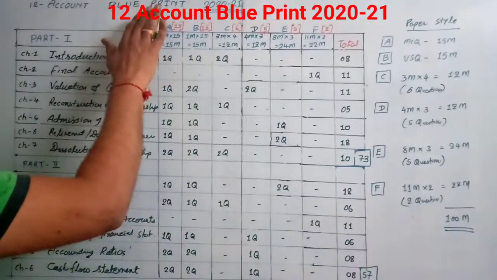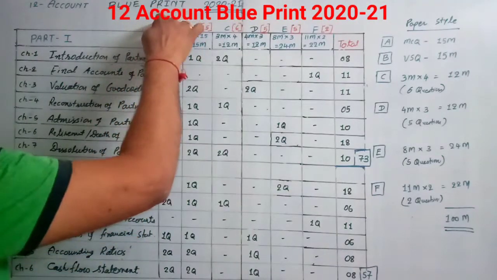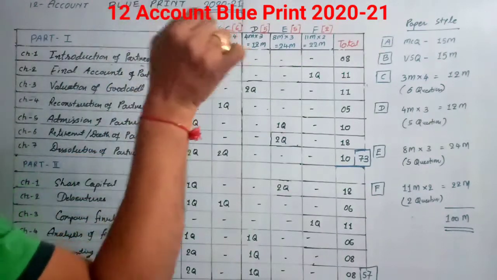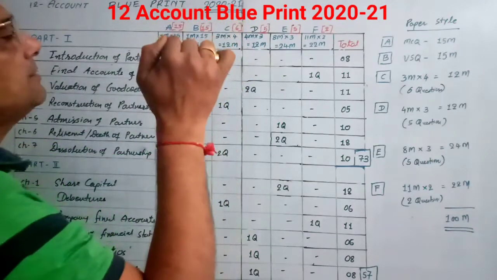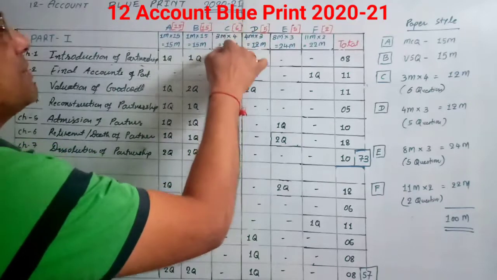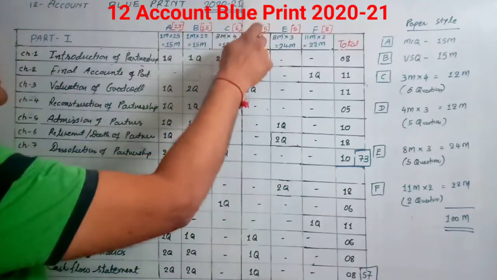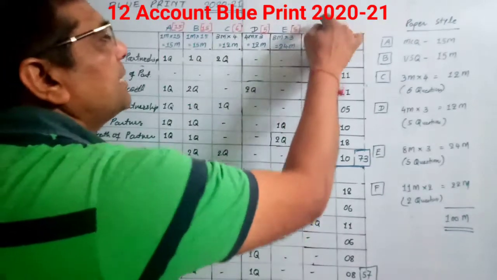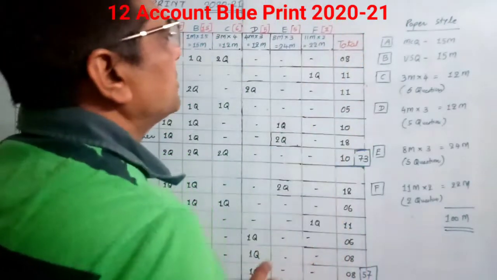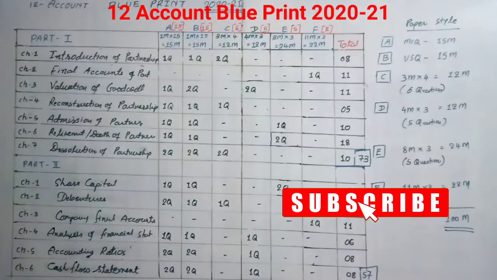In Section A, they will ask 15 marks of questions. Section B, 15 marks. Section C, 12 marks. Section D, 12 marks. Then Section E, 24 marks, and Section F, total 22 marks. So we have a total 100 mark paper style.